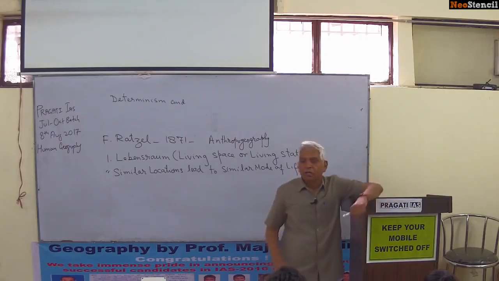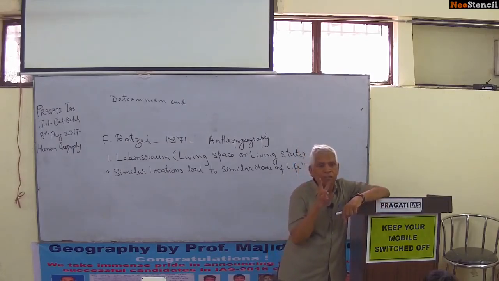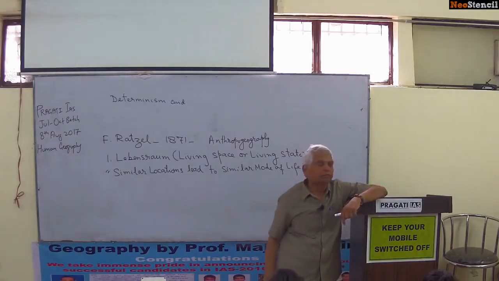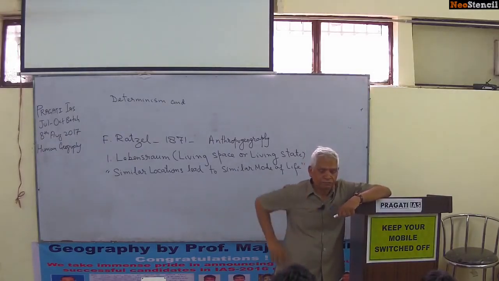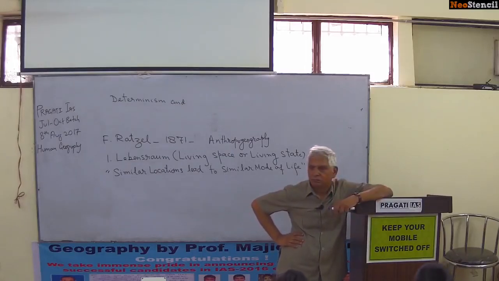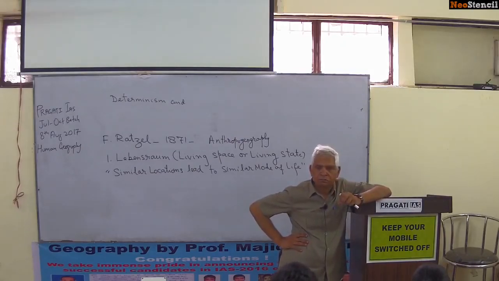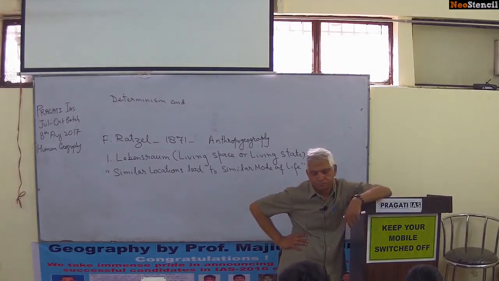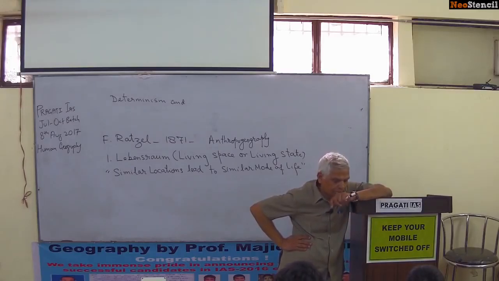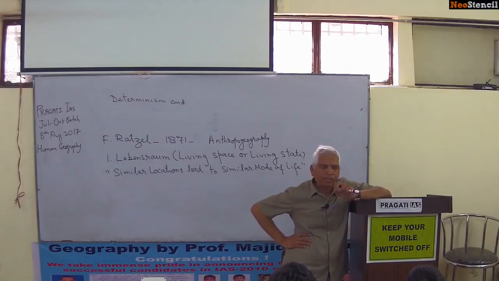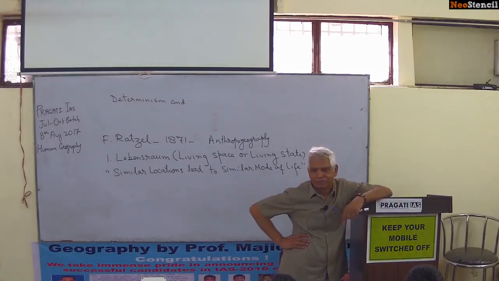According to Ratzel, note down this sentence: if the location of two countries is identical, the mode of life, the stage of development, and culture will be the same. To explain this point, Ratzel took the example of two countries.